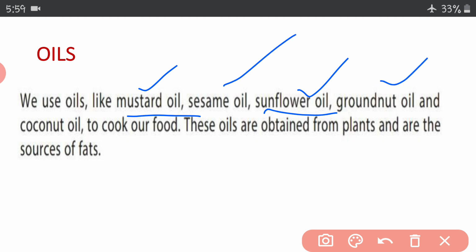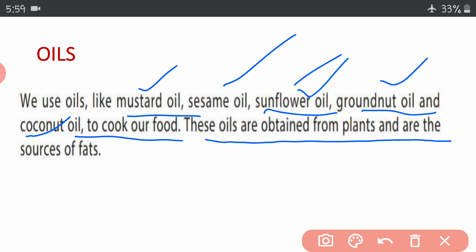Groundnut oil, the groundnut seeds are crushed and squeezed to give oil. Coconut oil again, right? These are the different kinds of oils which we use to cook our food, right? You must have heard about vegetable oil also, that comes under this category only. These oils are obtained from the plants and are sources of fats.